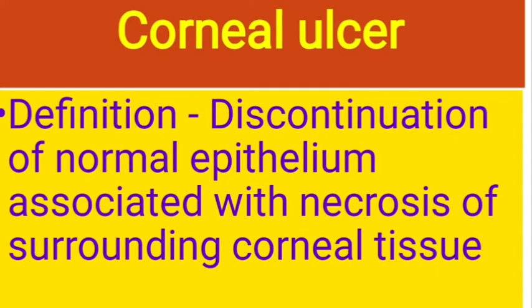Coming to the corneal ulcer. As I told, this is the combination of corneal abrasion and keratitis. So there is a component of inflammation and a component of epithelial breach. The definition is discontinuation of the normal epithelium associated with necrosis of the surrounding corneal tissue. All of these must be there to call it a corneal ulcer.